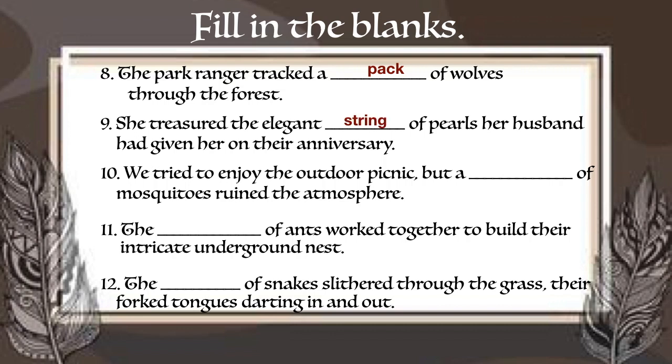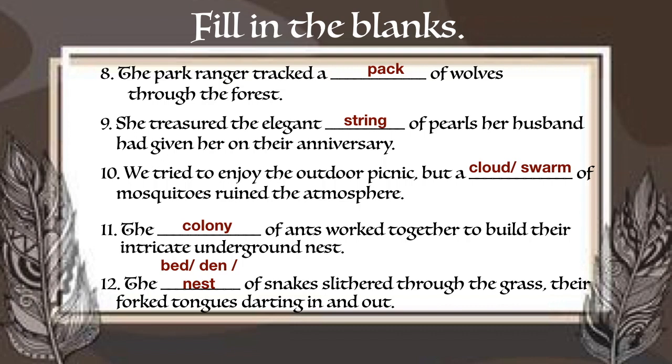10th one. We tried to enjoy the outdoor picnic, but a dash of mosquitoes ruined the atmosphere. The answer is a cloud or a swarm of mosquitoes. 11th one. The dash of ants worked together to build their intricate underground nest. The answer is the colony of ants. 12th one. The dash of snakes slithered through the grass, their forked tongues darting in and out. The answer is the bed or den or nest of snakes.